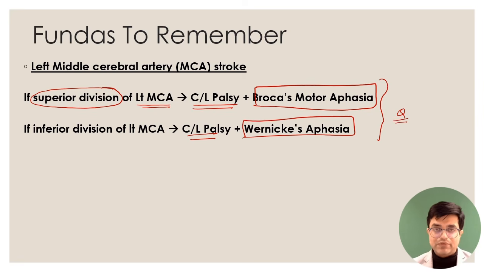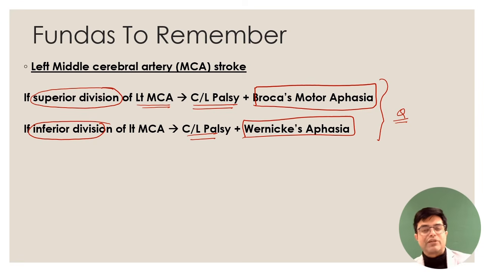So you know the exams are merging. I'm not going overboard in trying to tell you the detail, but these are clues. So if they say contralateral hemiplegia with motor aphasia, which type? Broca's type. So you will remember it is superior division, and if it is Wernicke's type, it is inferior division of left middle cerebral artery which is involved.